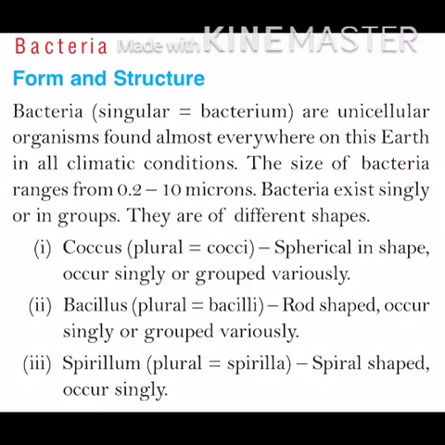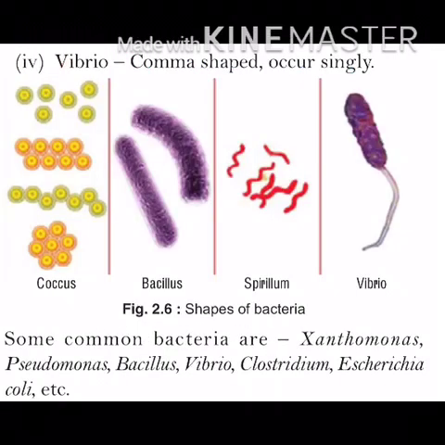First is coccus, plural is cocci. These are spherical in shape and they can occur singly or in groups variously. Next is bacillus, plural is bacilli. These are rod shaped. They occur singly or grouped variously. Next is spirillum, plural is spirilla. These are spiral shaped and occur singly. Next is vibrio. These are comma shaped and they can occur singly.